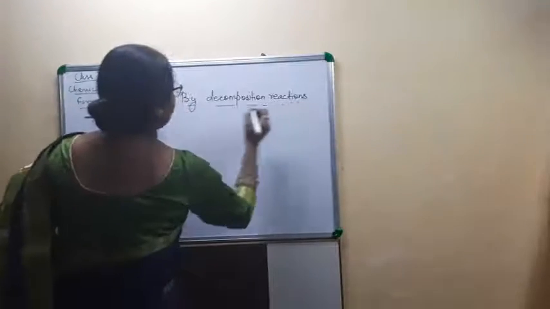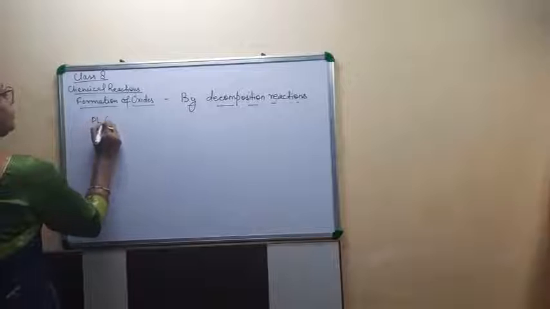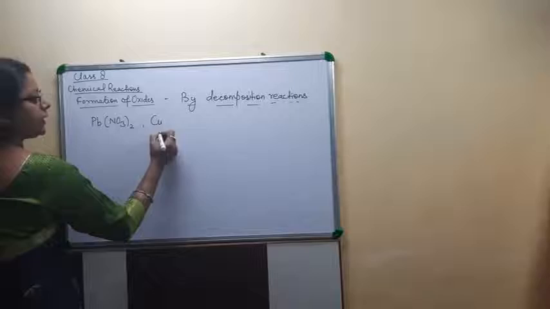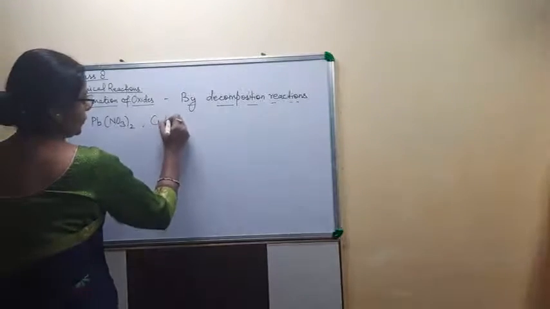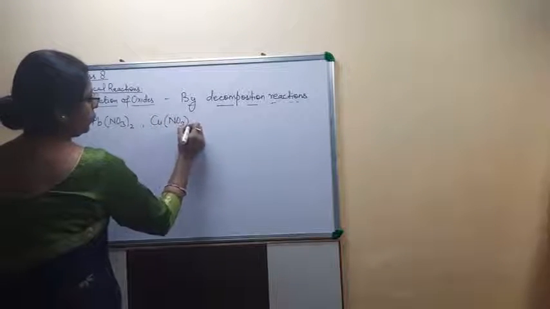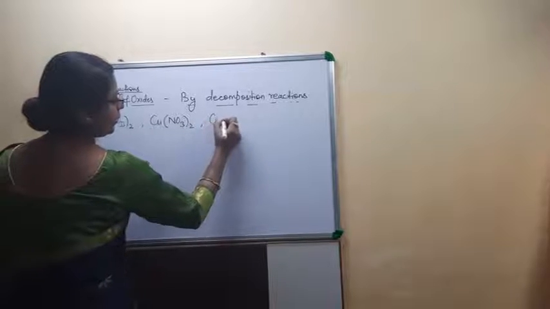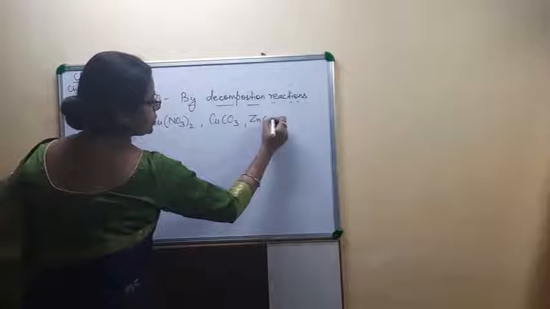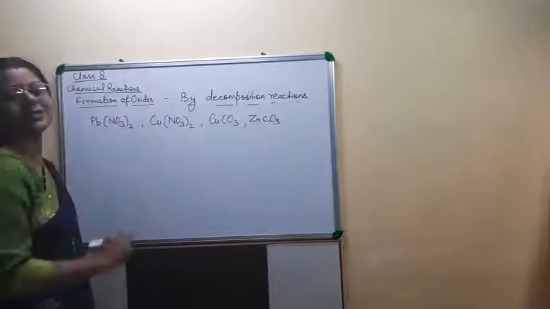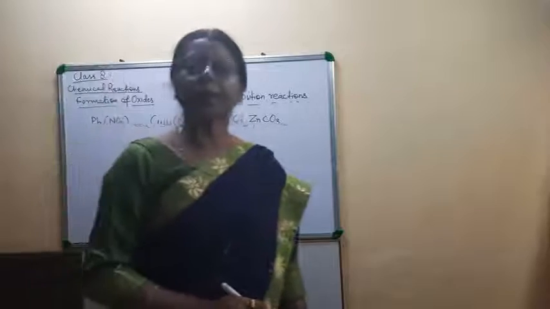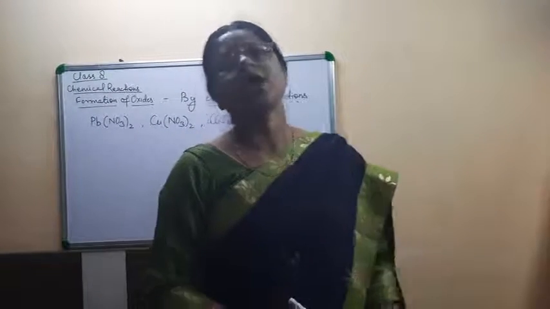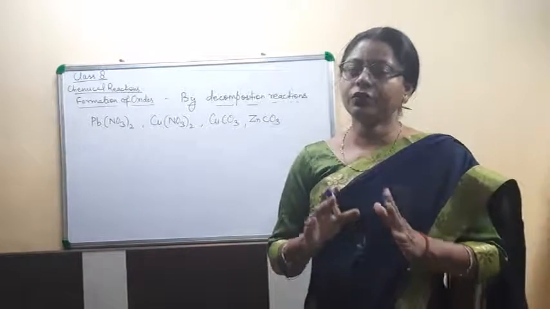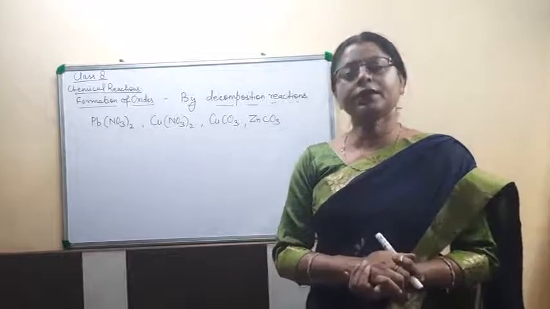As lead nitrate, Pb(NO3)2, copper nitrate, Cu(NO3)2, copper carbonate, CuCO3, zinc carbonate, ZnCO3. All these compounds on heating decompose and give the corresponding metallic oxide with evolution of some other gases.